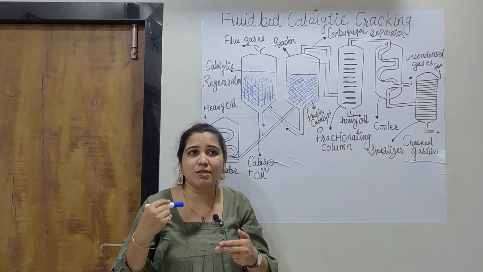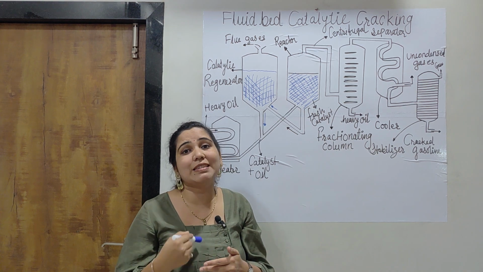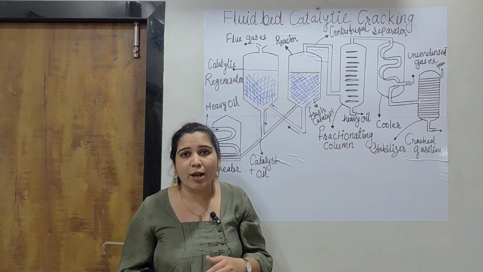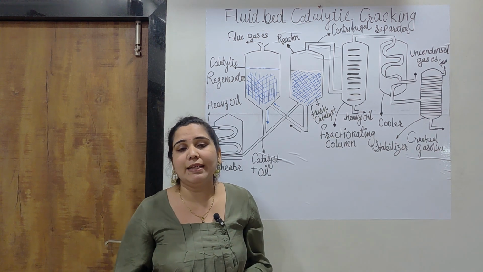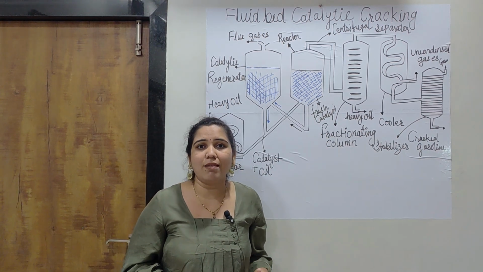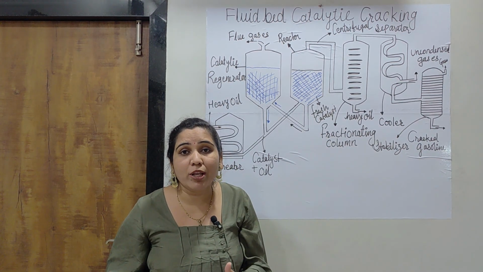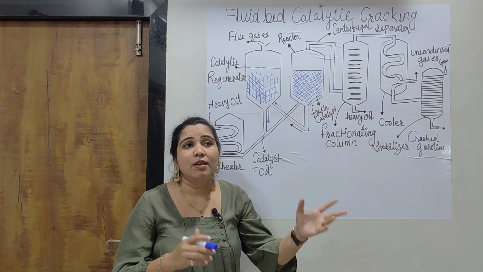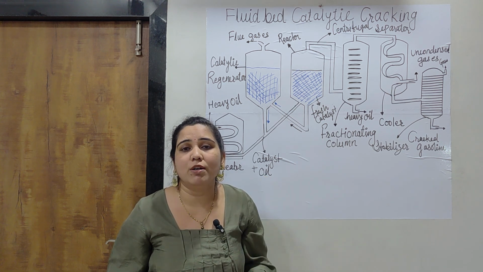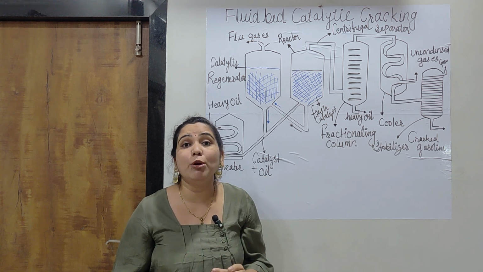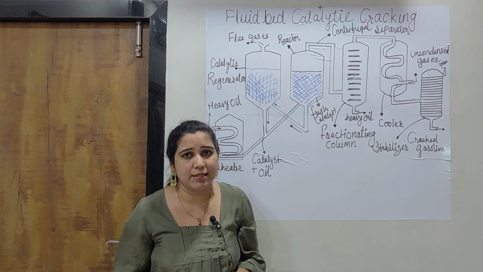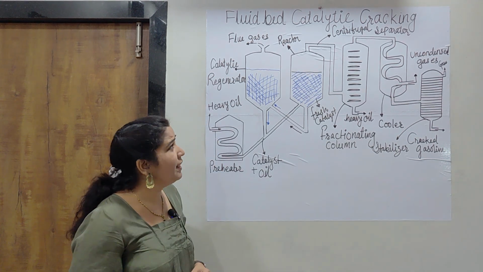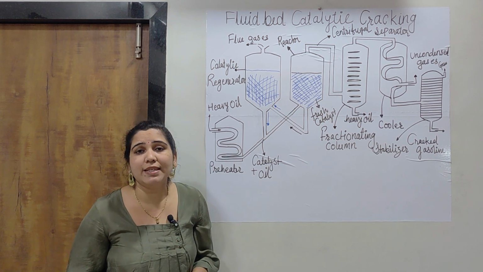For this process, temperature, pressure as well as catalyst is applied. According to that, there are a number of types. One of the types is catalytic cracking. Now the catalysts like clay mixed zirconium oxide, bauxite, different types of silica, different types of aluminum silicate, and alumina particularly are used as catalysts. So we will directly move towards our topic.